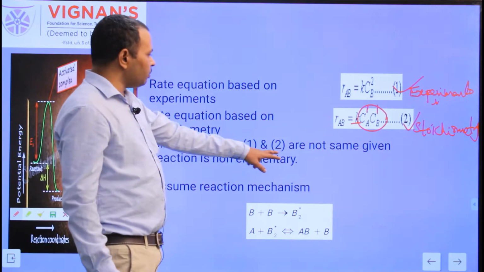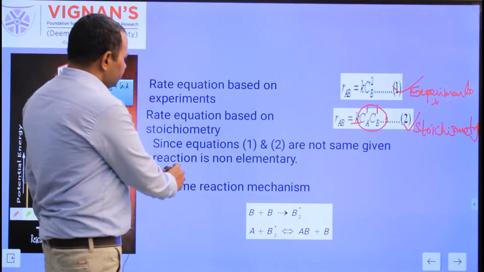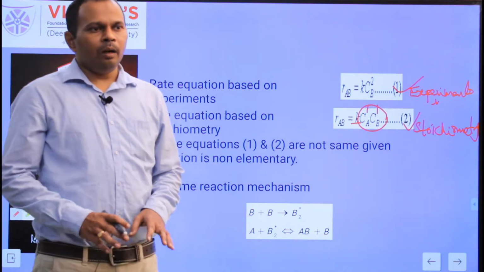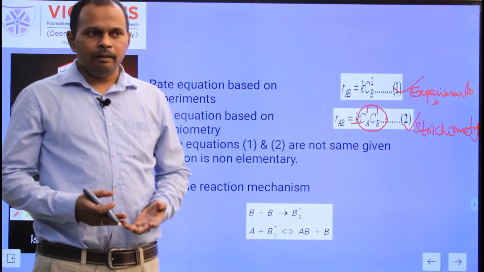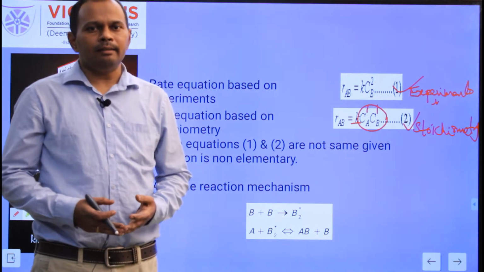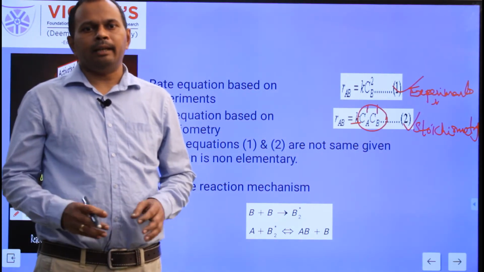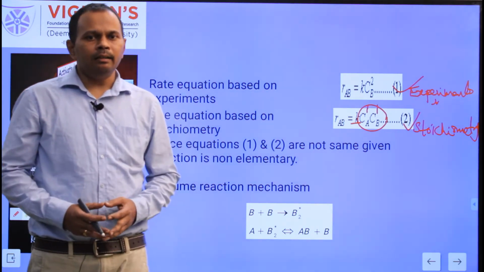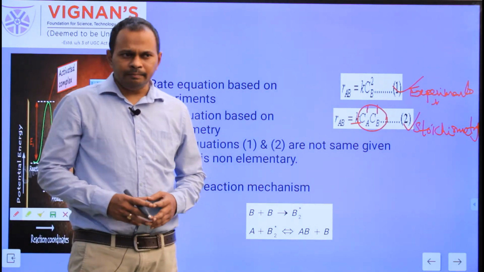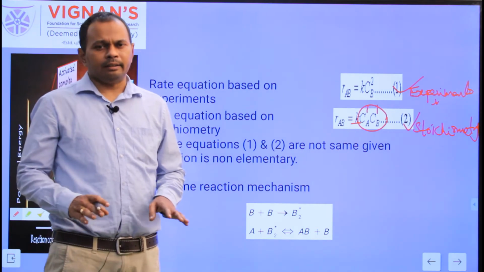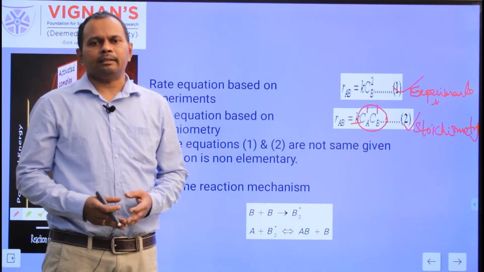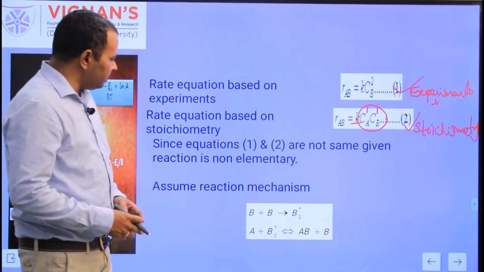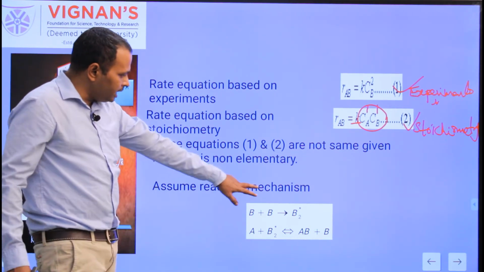So since equations 1 and 2 are not the same, the given reaction is non-elementary. In a non-elementary reaction, to develop the generation of the intermediates, first we need to assume the reaction mechanism by forming the intermediates. The problem already mentions that this reaction mechanism does not follow the chain reaction; it always follows the non-chain reaction mechanism. A non-chain reaction mechanism takes place in 2 steps. So according to that, here we assume the reaction mechanism.